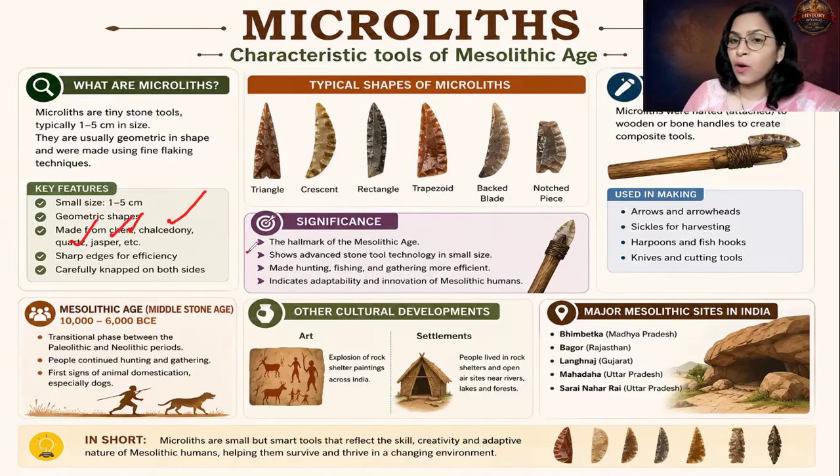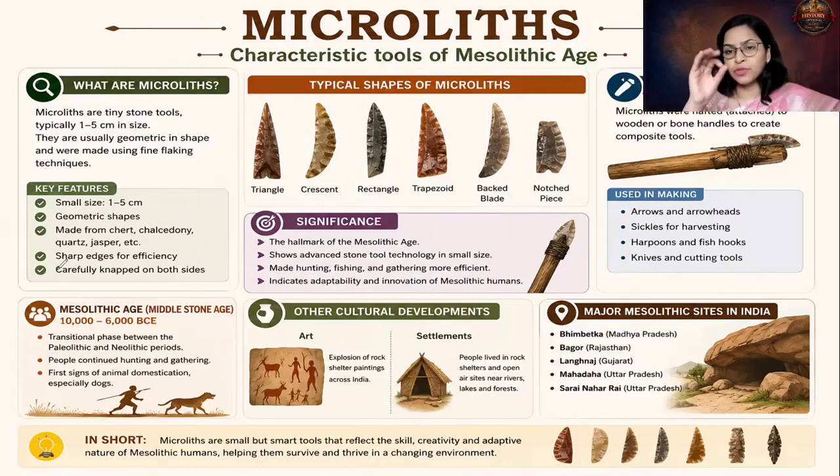Microliths are the hallmark of the Mesolithic age, and this suggests a very important thing: advancement in stone tool technology. If you compare with the tools of the Paleolithic age, the most important thing we understand is that those tools were very big, bulky and unpolished. But now, with the advancement in technology and the progress of man, the tool size shrank, and tools were more efficient and polished. So these are the features of the microlithic tools.